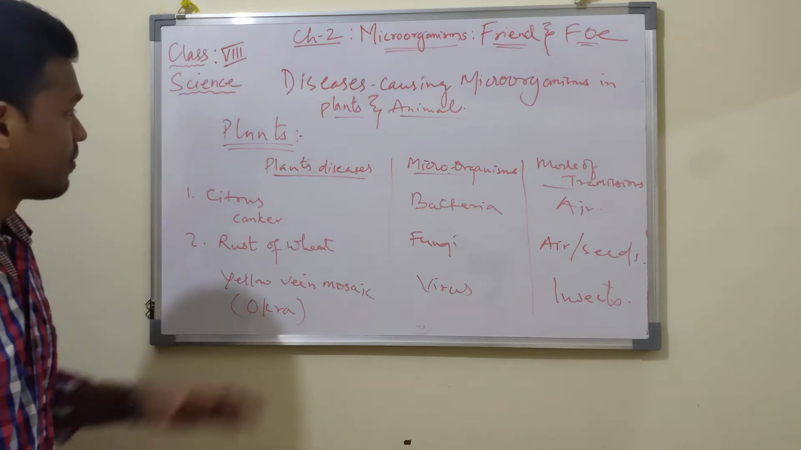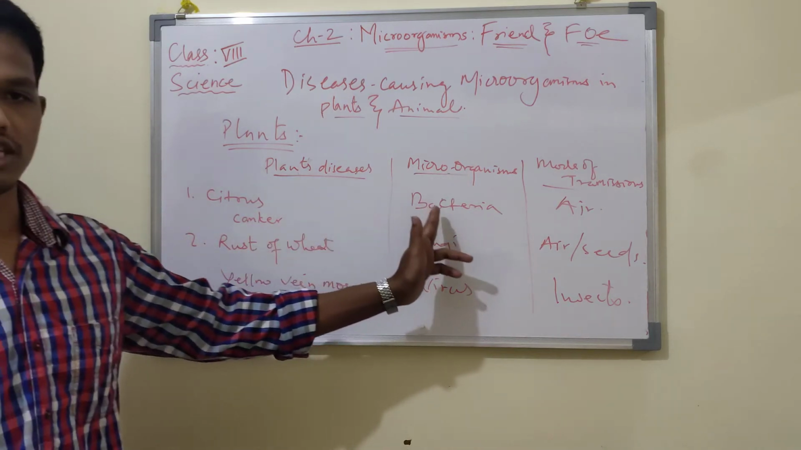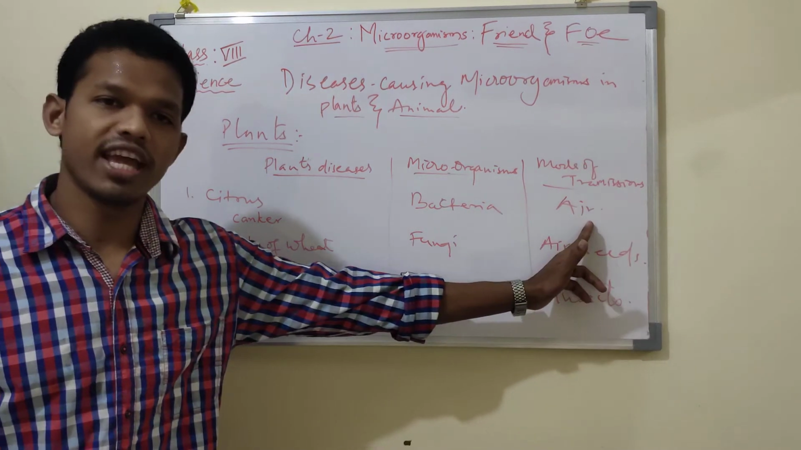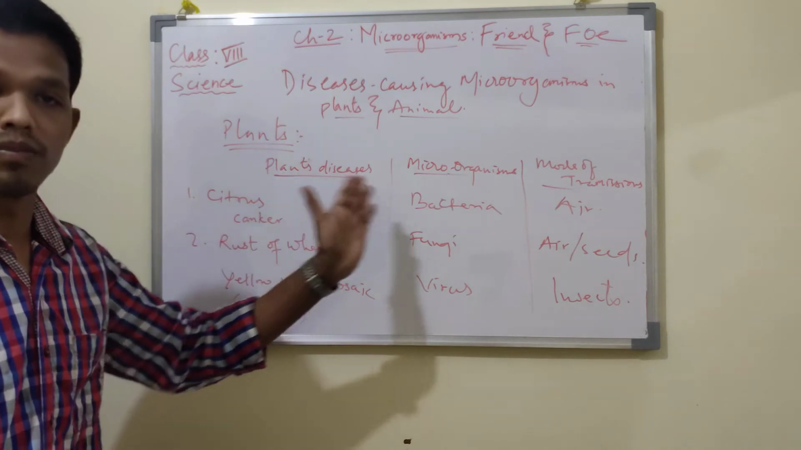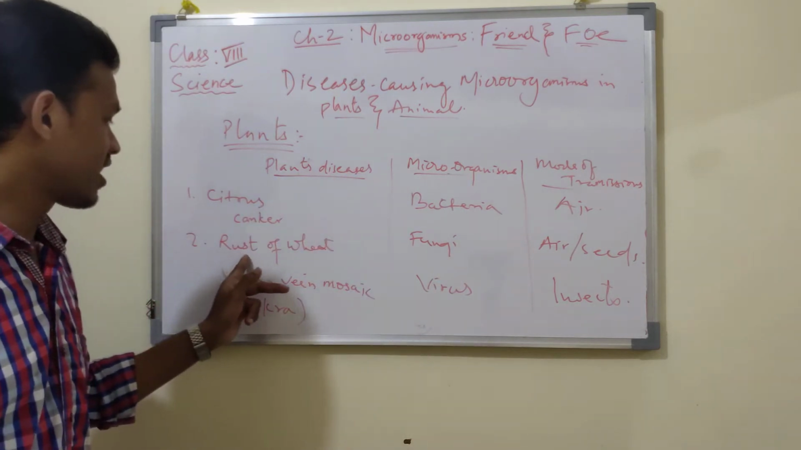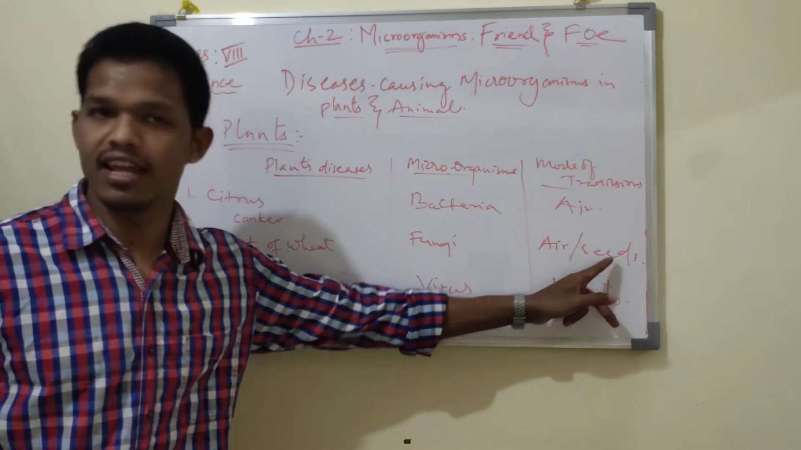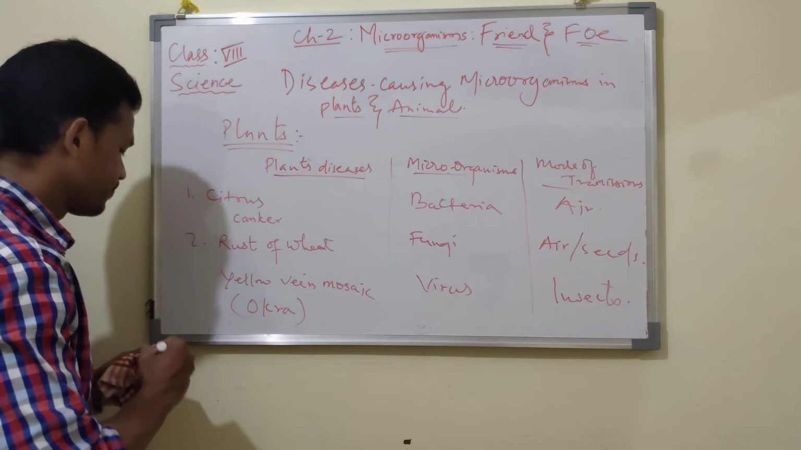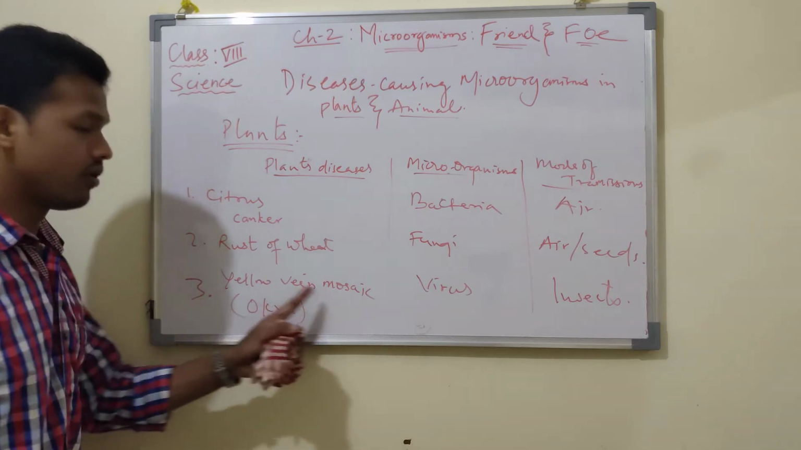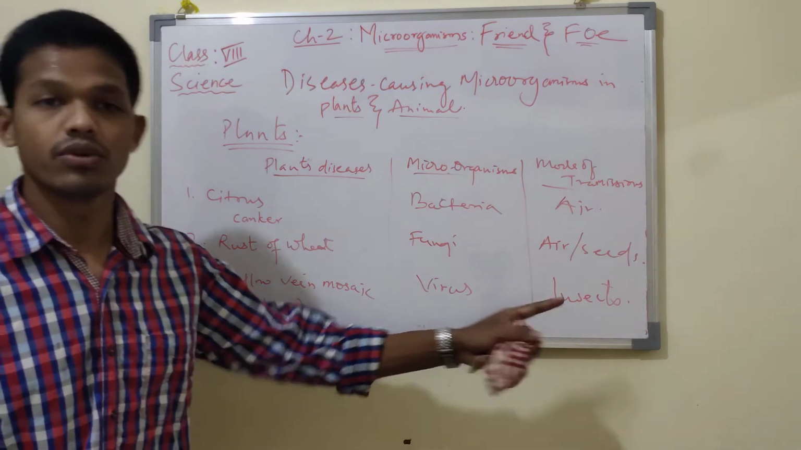So these are the plant diseases. Citrus canker, the microorganism is bacteria, and it can spread through air, from one plant to another. Rust of wheat is caused by fungi, and it can spread through air and seed. The third one, yellow vein mosaic in okra, is caused by a virus and spread through insects.